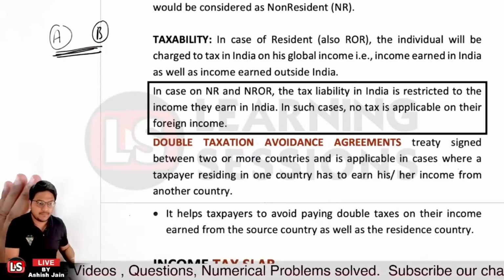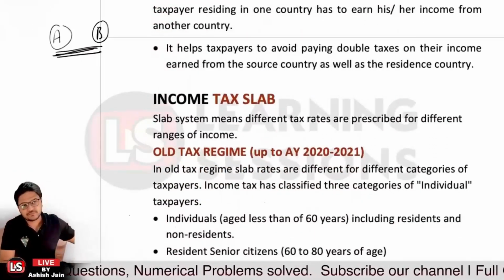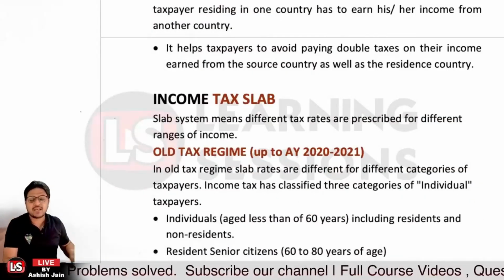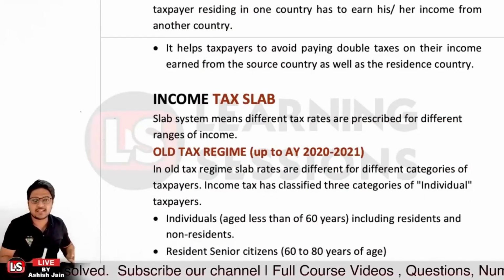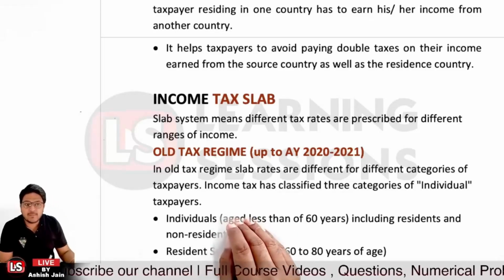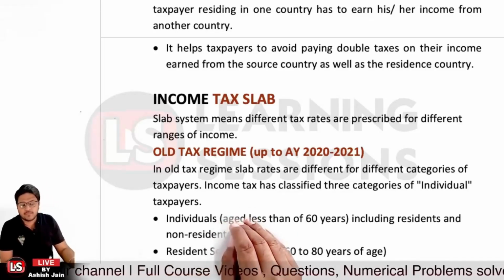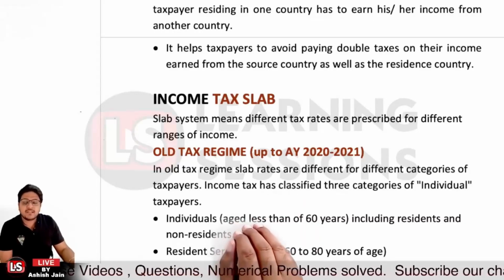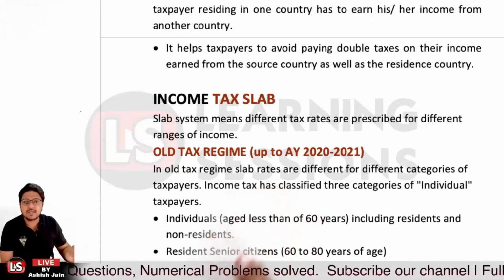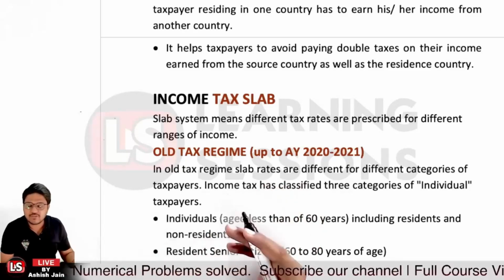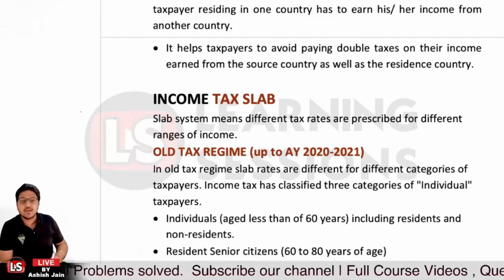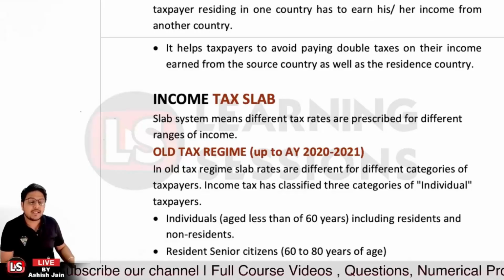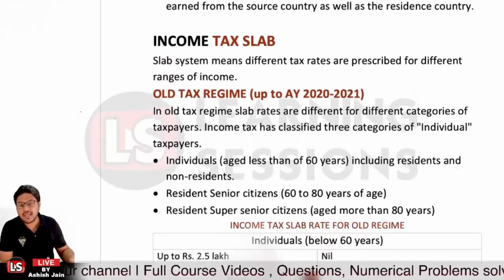That is DTA. Okay. Further, it's related to income slabs. Now, we have different tax regimes: the old tax regime and the new tax regime. First of all, let's understand the old tax regime, which was applicable up to assessment year 2021. In the old tax regime, there were different scenarios for different categories. There were three categories: normal individuals with age up to 60, senior citizens aged above 60 up to 80 years, and super senior citizens aged more than 80 years, right?